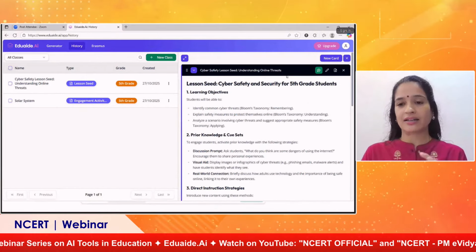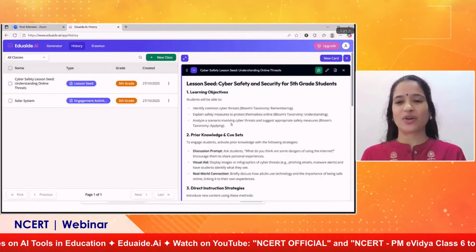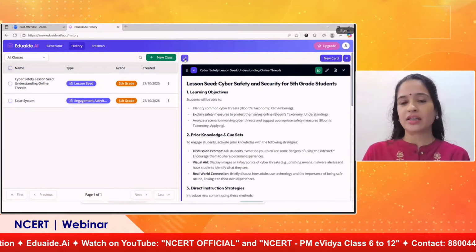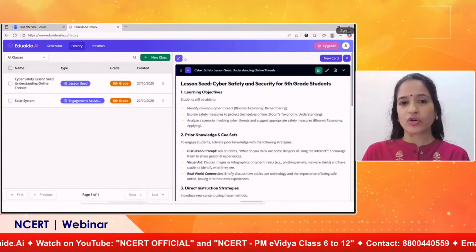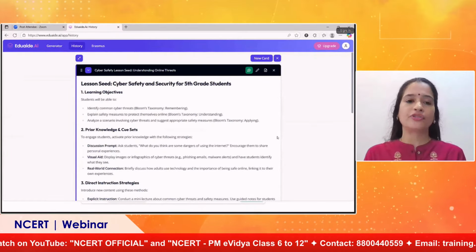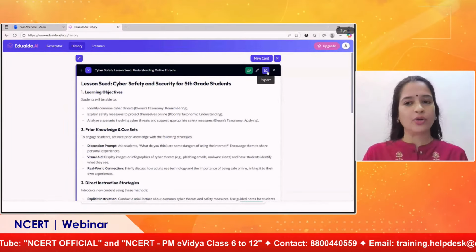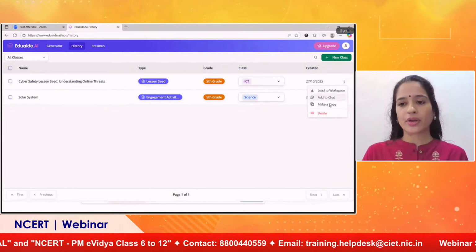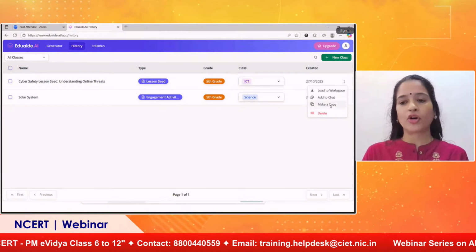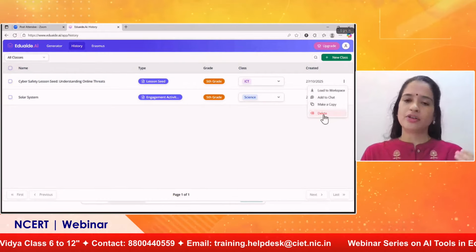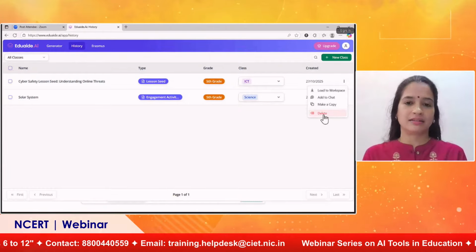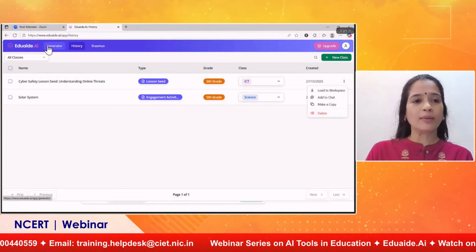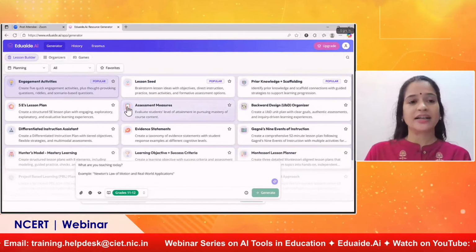Suppose you feel that the view is very small, I want it to be full screen, then what you can do, you can see here the focus button. Just click on this focus button, you will get the complete view of your card, and you can do editing, downloading, or you can close it. What more can you do? Add to chat is not available for us. You can make a copy of it, or if you feel that this work is done, you don't need it anymore, you can delete it. This is all about the cards that we are creating.